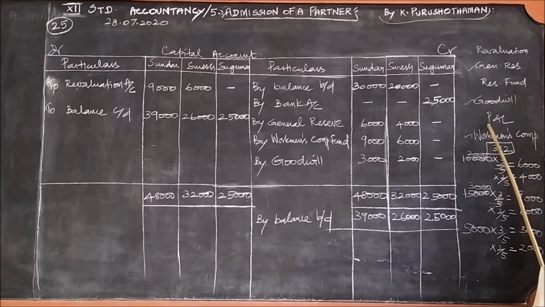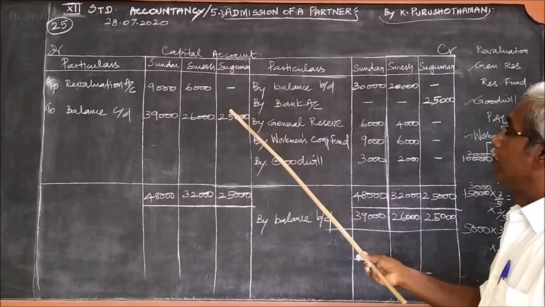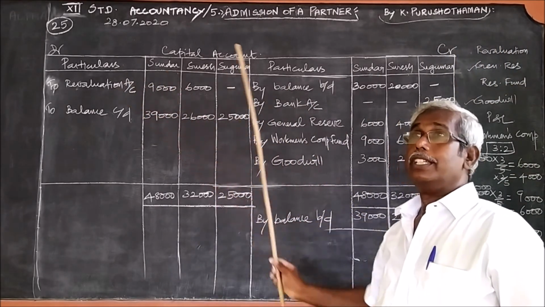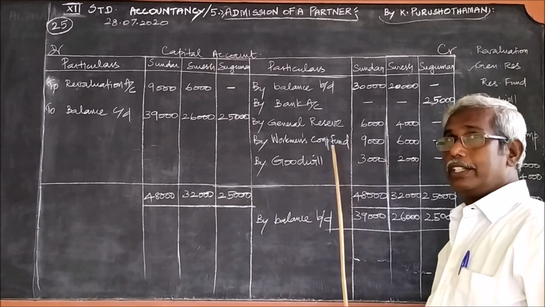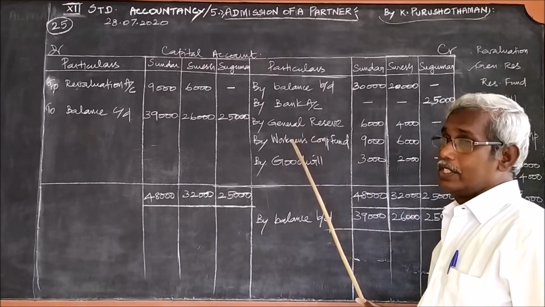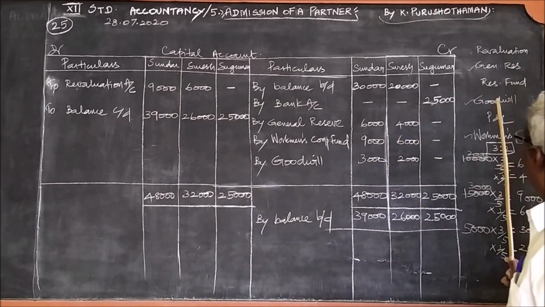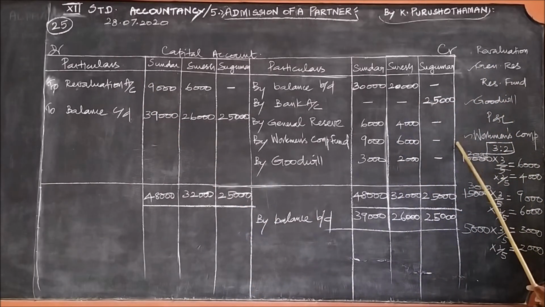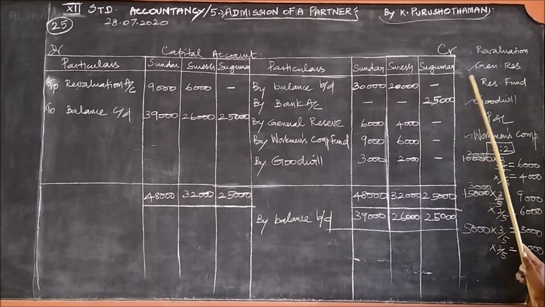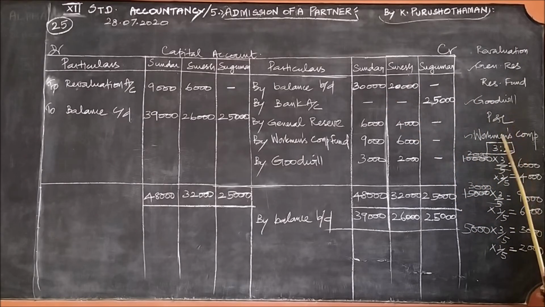In this problem, revaluation loss it is, therefore we are writing it on the debit side. If it is a profit, we will write on the credit side. Since it is a loss, we have written on the debit side. And of the other remaining 5 items, general reserve is given, goodwill is given, workmen's compensation fund is given.